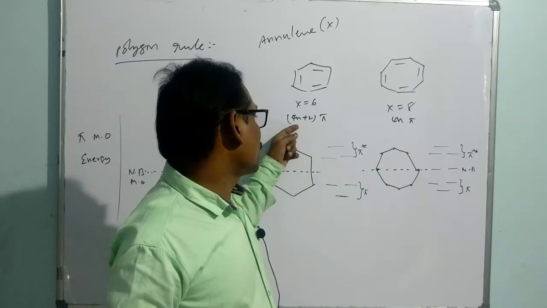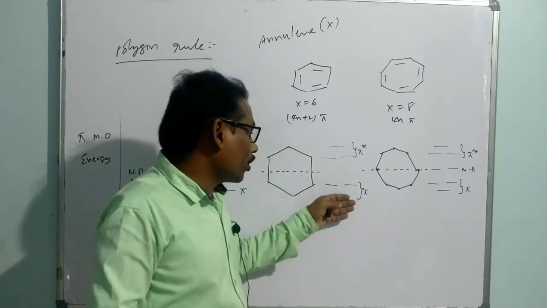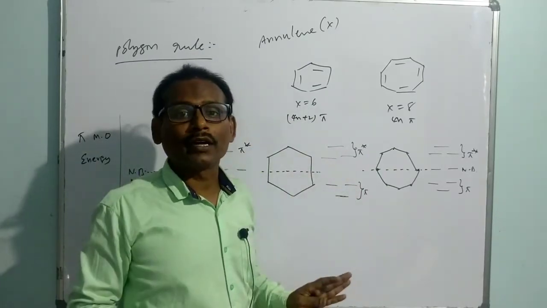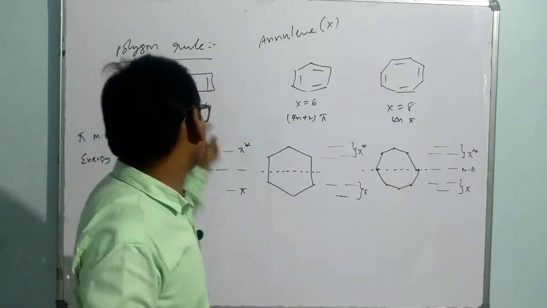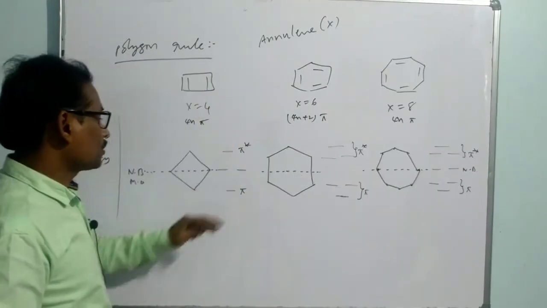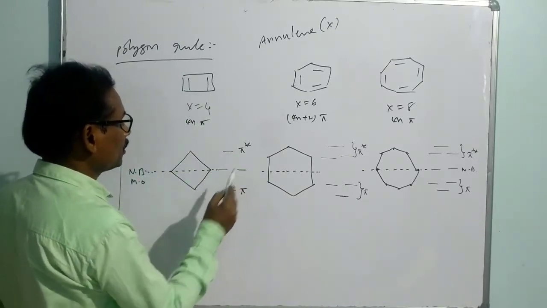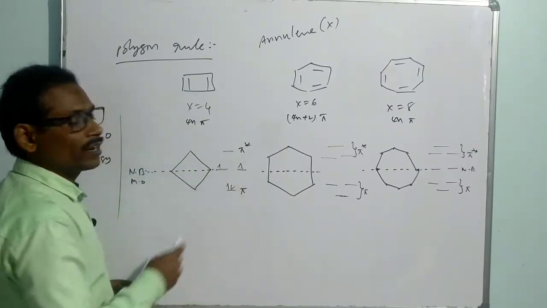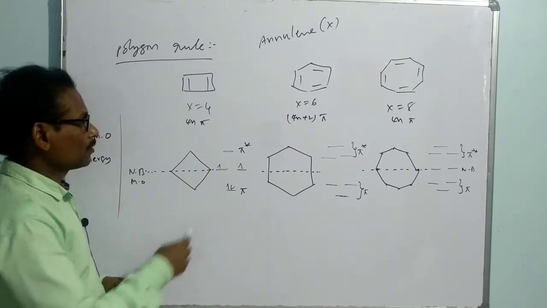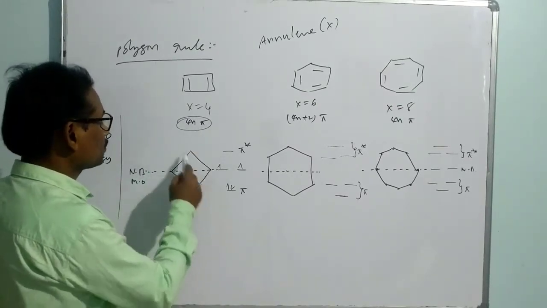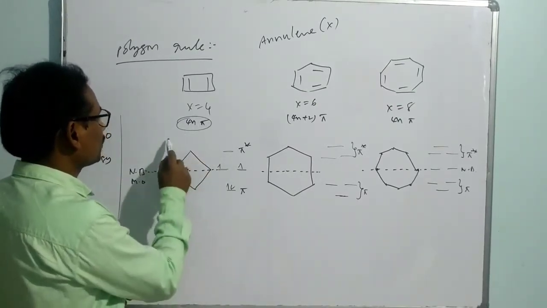Whenever the system is 4n+2 pi electron conjugation, there are only bonding and anti-bonding orbitals, no question of non-bonding. We also get an idea according to this polygon rule. Now we just fill in the electrons. How many electrons? 4 electrons. 2 electrons here, 2 electrons. That means here 2 half-filled electrons. Yes or no? Because it is following 4n. That's why, what is the species name? Anti-aromatic. It is anti-aromatic.